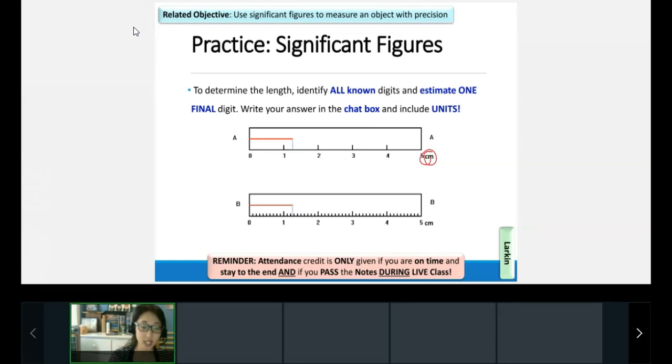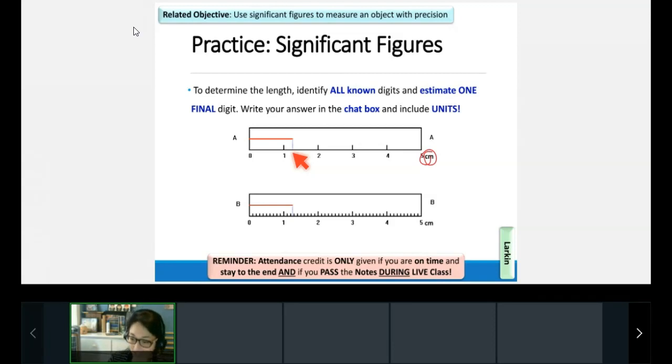Now let's estimate the next digit. So taking a look here, this would be 1 point what? What would you estimate this is? It's a little bit less than halfway, maybe a little bit more than a fourth of the way. So 1 point what would make the most sense here? What's our estimated digit? Again, include units, don't have naked numbers, put some clothes on them, include units.